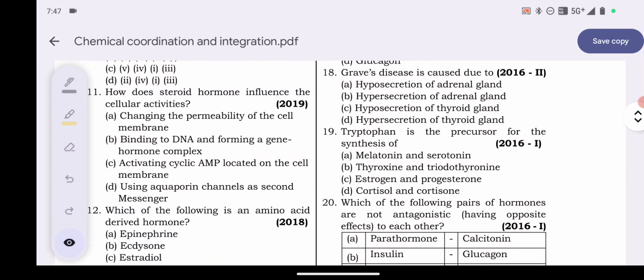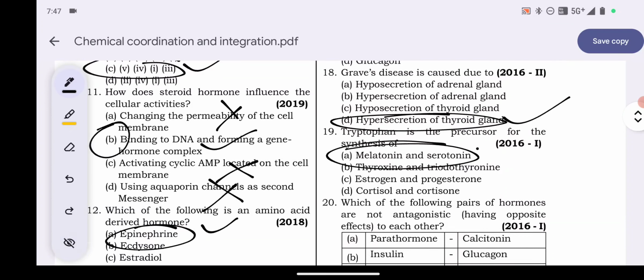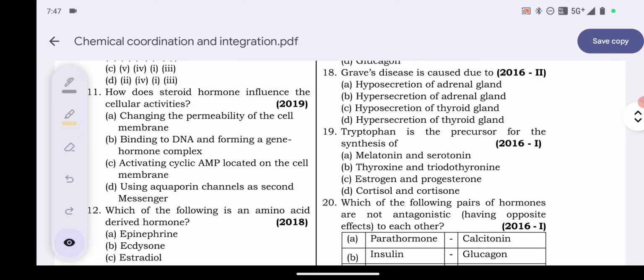Question number 19. Tryptophan is the precursor for the synthesis of. Tryptophan, we studied just now, is an aromatic amino acid. It is the precursor for the synthesis of which one? Option number A, melatonin and serotonin. Both hormones are from pineal gland. We studied melatonin and cortisol; both help in the sleep-wake cycle.